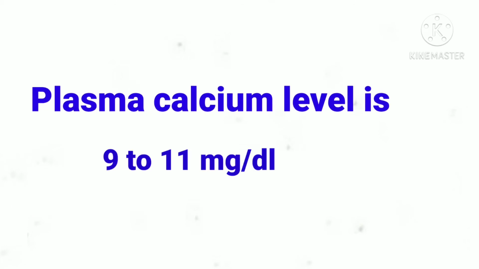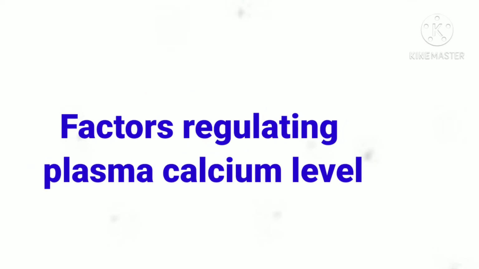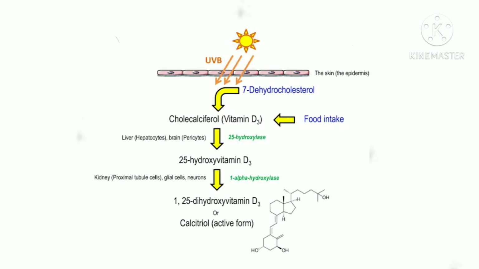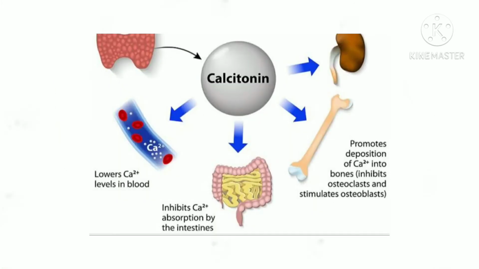The plasma calcium level is 9 to 11 mg per dl. About half of it is in the ionized form, which is functionally the most active form. There are some factors regulating the plasma calcium level, that is calcitriol. So what is this calcitriol? This is a physiologically active form of vitamin D hormone. Then it is the parathyroid hormone, which is secreted by two pairs of parathyroid glands that are closely associated with the thyroid gland. Next is calcitonin.